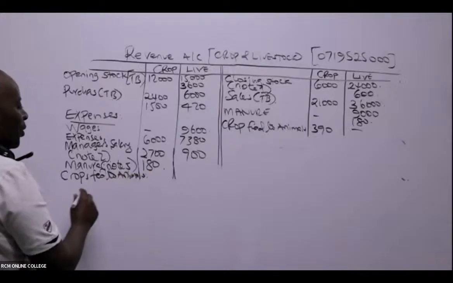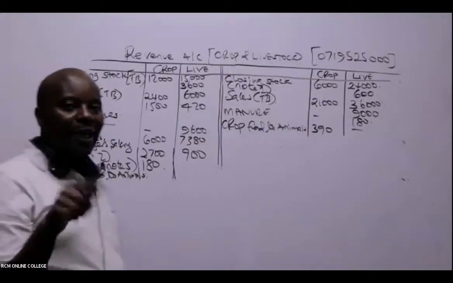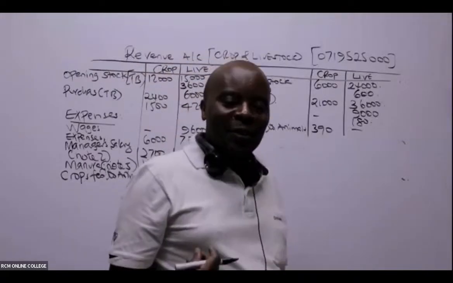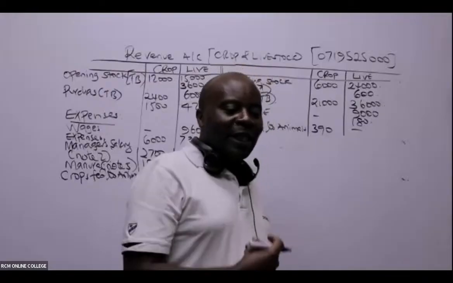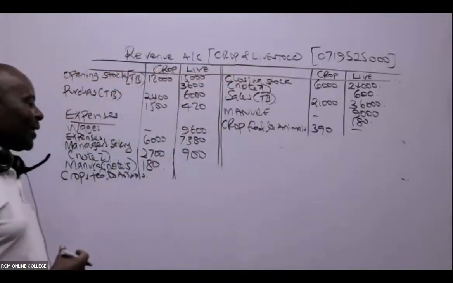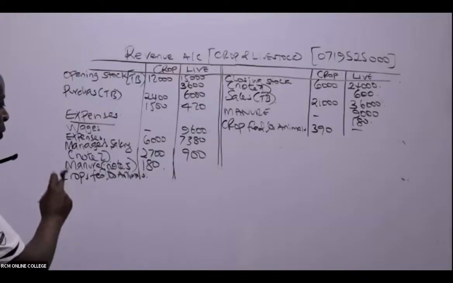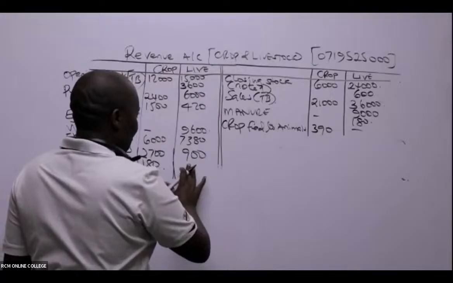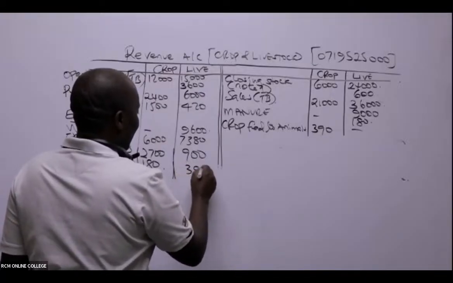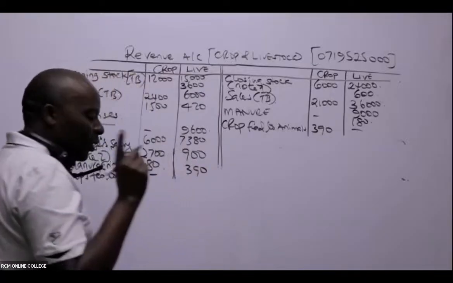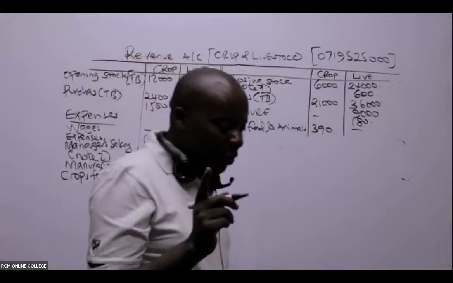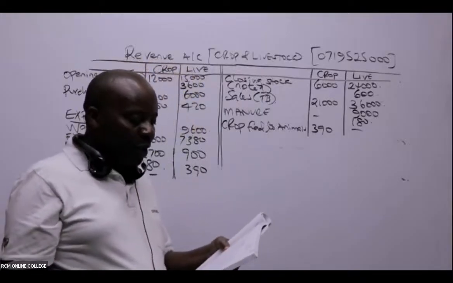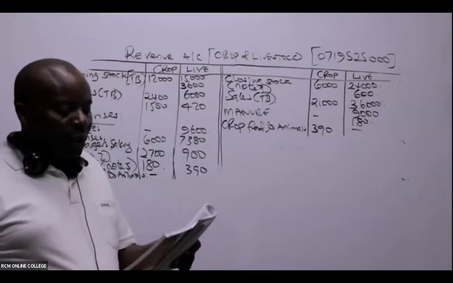To animals, this is an input. It's like the animals purchased. Yeah, livestock, it's an input. The animals expense, yes. So crops fed to animals. So in this case here, under the animals, we'll come and put this 390. And then of course with a dash there. Thank you so much. You guys are really very good. Thank you so much. Note number 6.